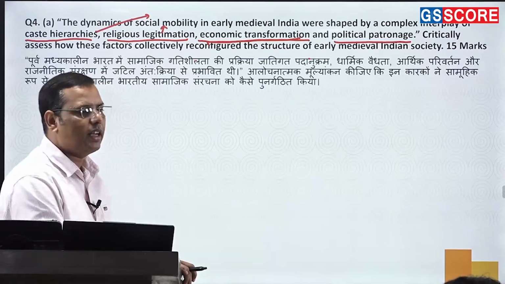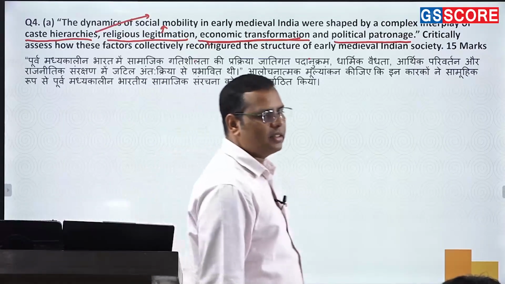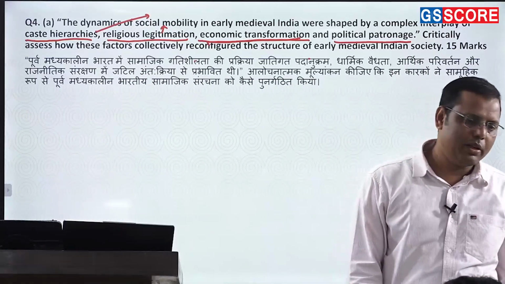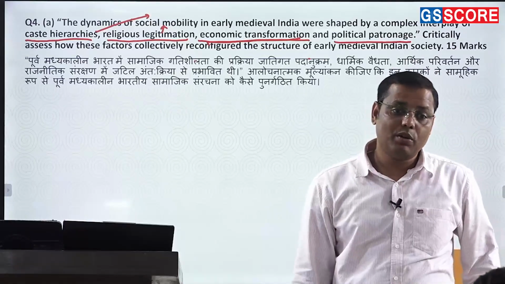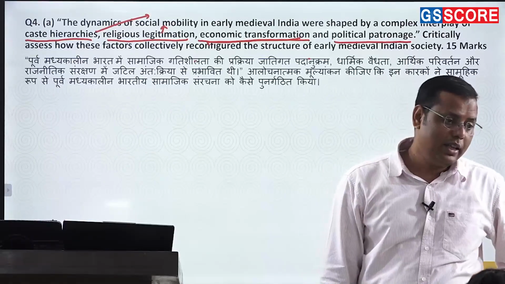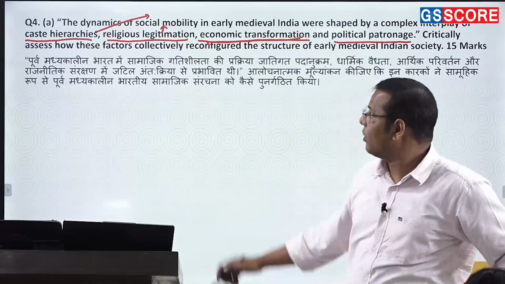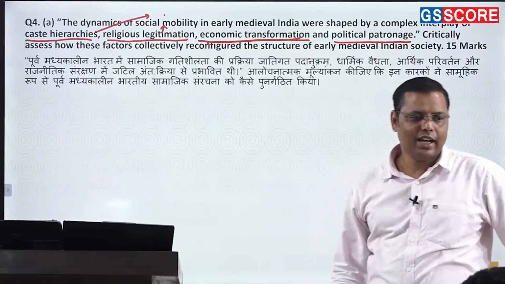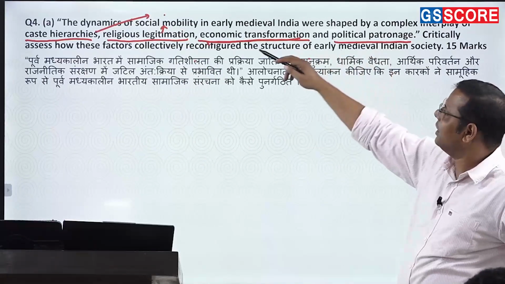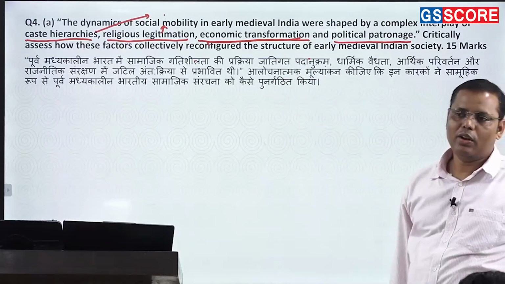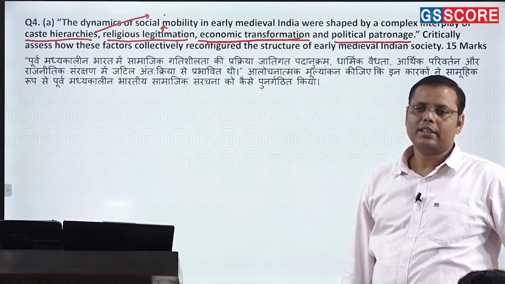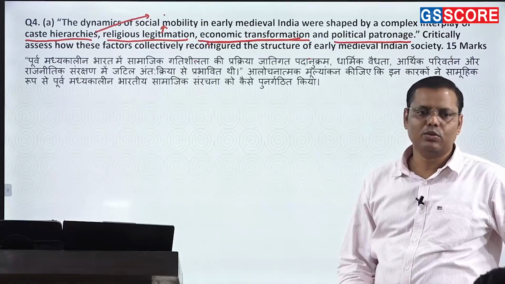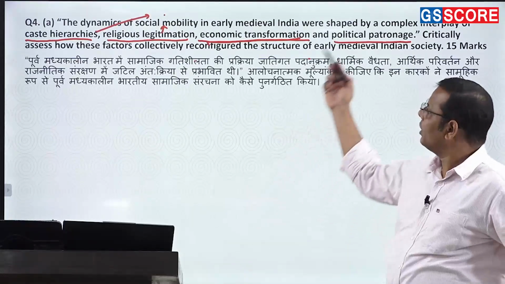And then political patronage. You know that political powers in this particular period, since there was a decentralization, new political powers were coming. And in fact, these political powers were also looking for legitimacy. From which people would they be looking for legitimacy? From the same people, na? कहाँ से legitimacy लेंगे? So in order to get the legitimacy, they also patronized social mobility, such as the Bhakti movement. Bhakti movement could also be seen as a mechanism for social mobility only, right? So that's how you can connect all this.